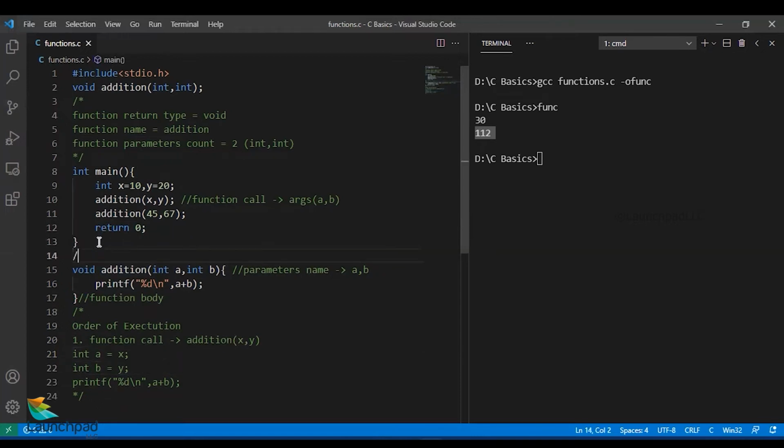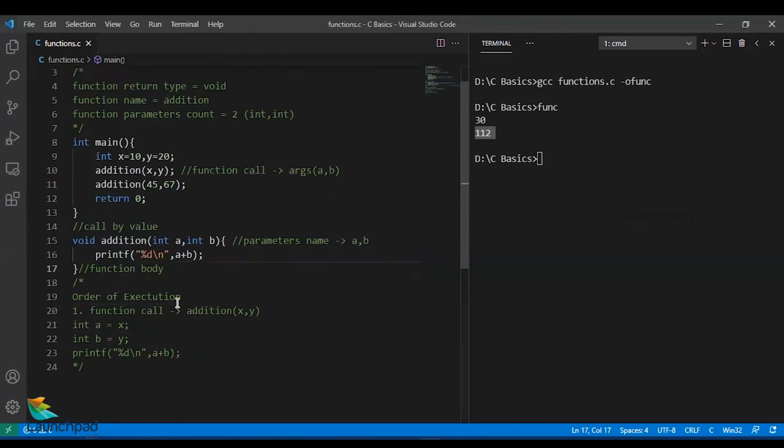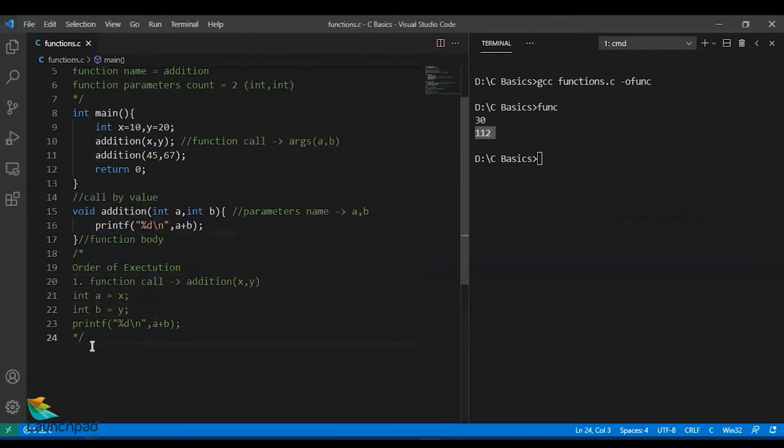That is, values from one set of variables are copied to another set of variables. So this is called a call by value example. Hope this ideology is clear. Instead of using direct variables, if I had used pointers here, then that would act as call by reference. I would also show you an addition function.